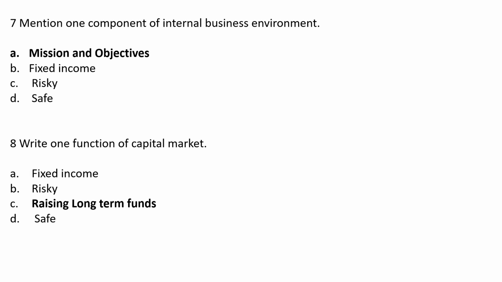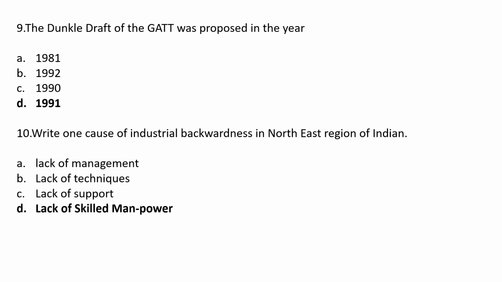Write one function of capital market. Option A fixed income, option B risky, option C raising long-term fund, option D safe. The correct answer is option C raising long-term fund. The one function of capital market is raising long-term funds.